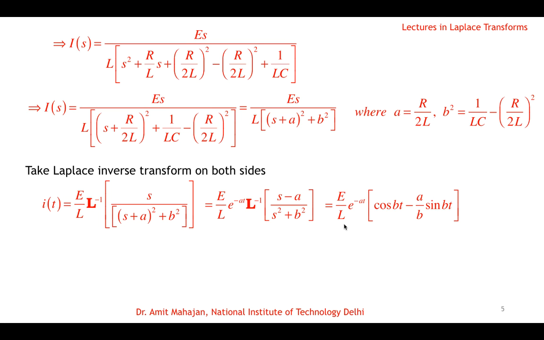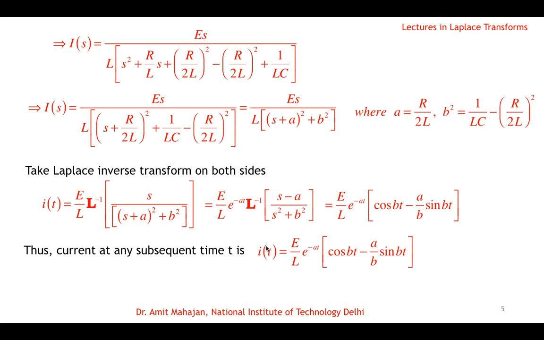So this is the current at any time t in the circuit, and if I take the limit as t goes to 0, then the exponential becomes 1, cos 0 is 1, and sin 0 is 0. So as t approaches 0, there is a current in the circuit E/L.